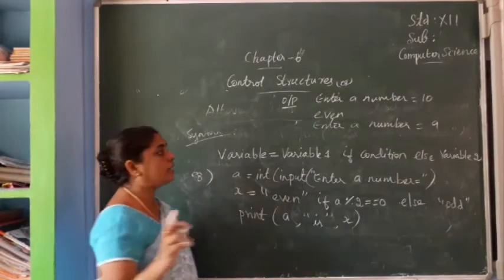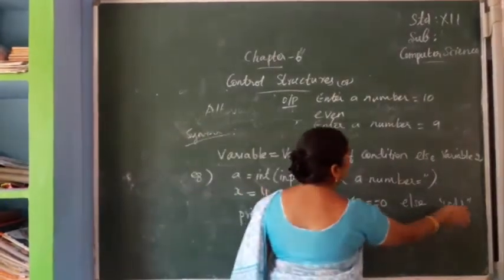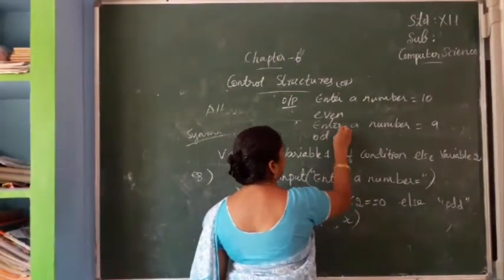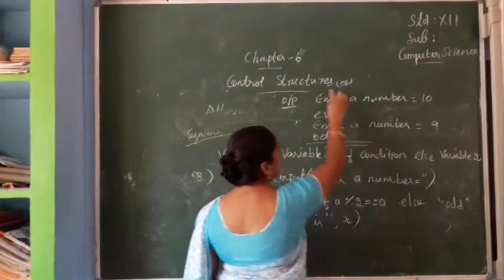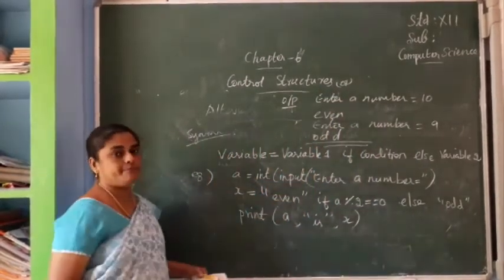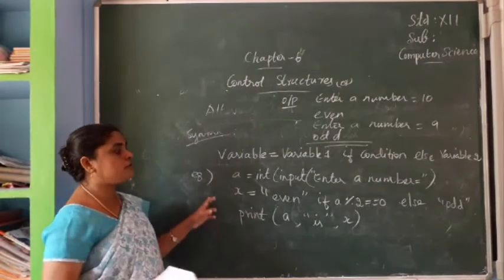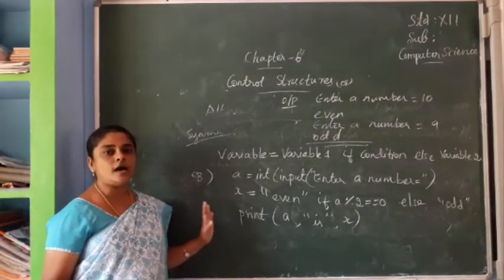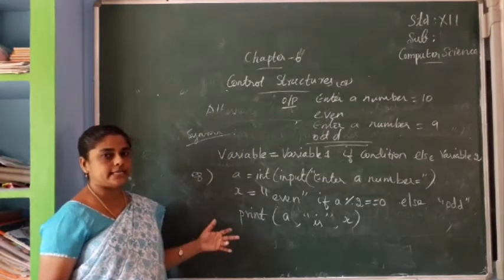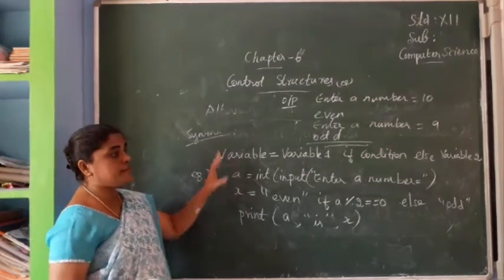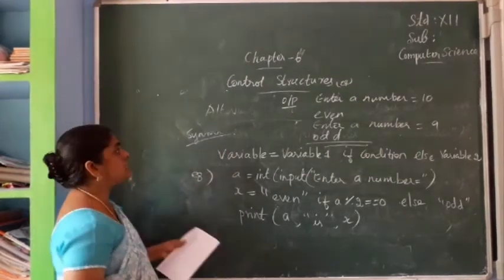The remainder will be 1. So the answer is statement block 2, so the answer is odd. These are the 2 outputs for this program. This program checks whether the given number is odd or even. Two ways we can write. This is an alternate method for the simple if-else.